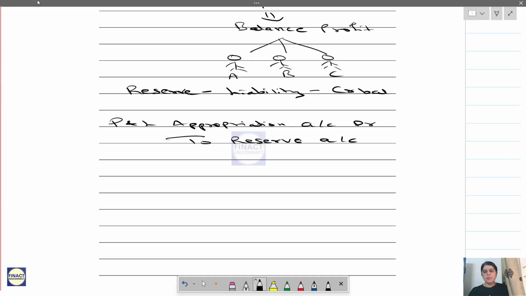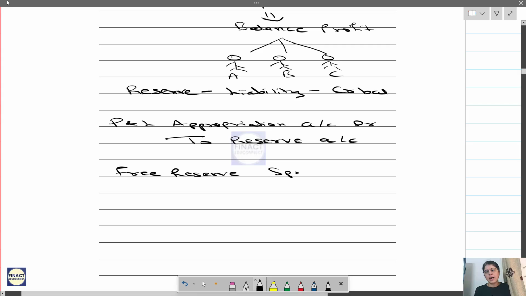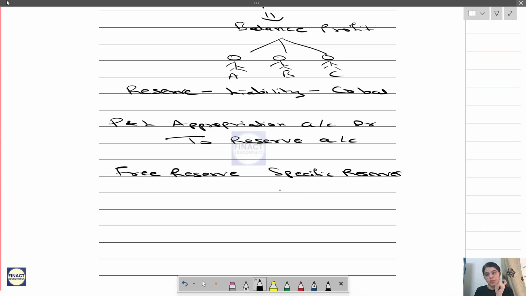Now understand, there are two types of reserve. One is free reserve and the other is specific reserve. Specific reserves, as the name suggests, are created for some specific purpose, and we will use them only for that purpose.